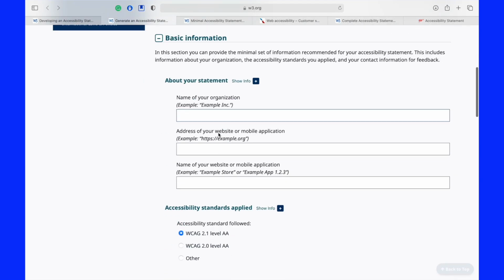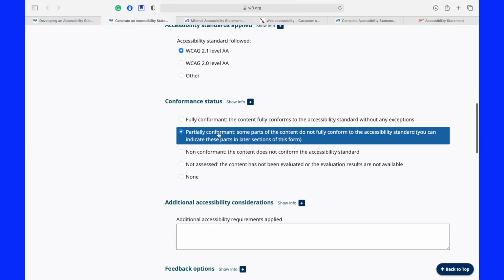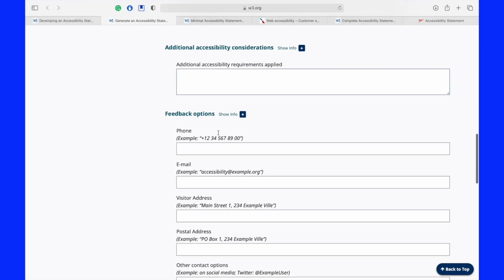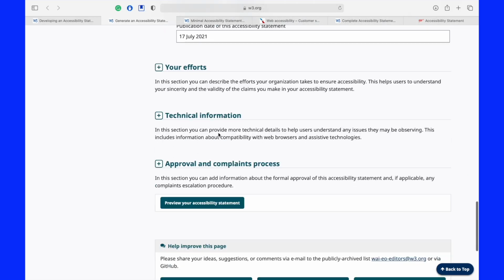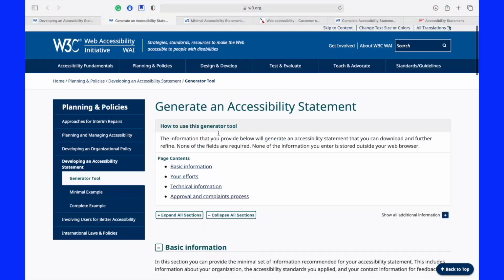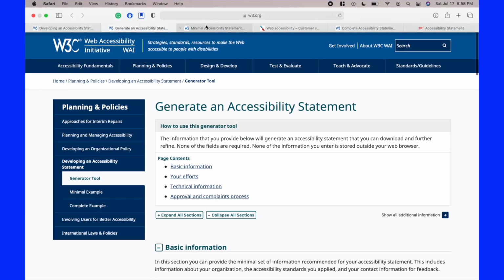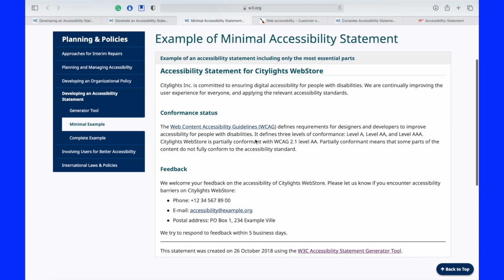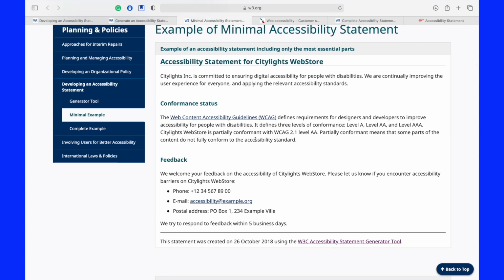And it goes through all the different questions. And as you fill it out, it will basically generate a statement that you could use for your website. So definitely check this resource out. So now I'm going to show you, here is the minimal accessibility statement. It basically talks about the compliance level that they're trying to meet for this website. They mention that it's partially compliant, and they provide some ways of contacting if an accessibility barrier is encountered.